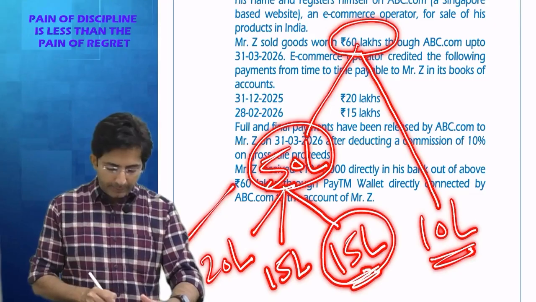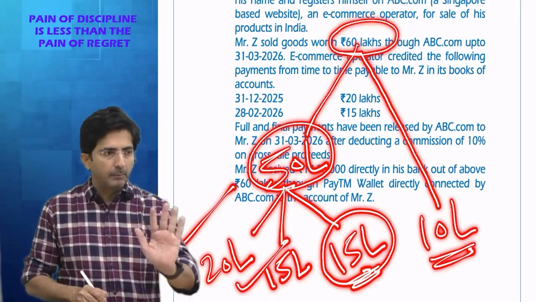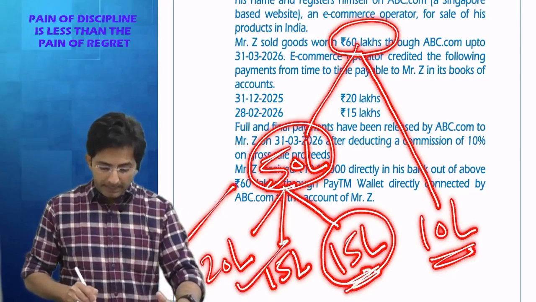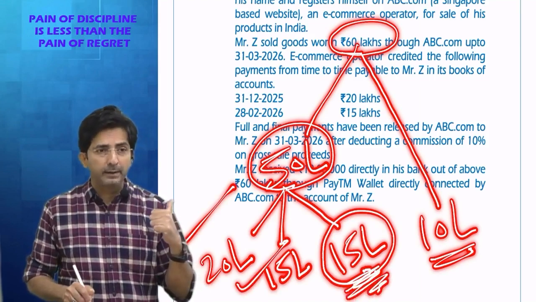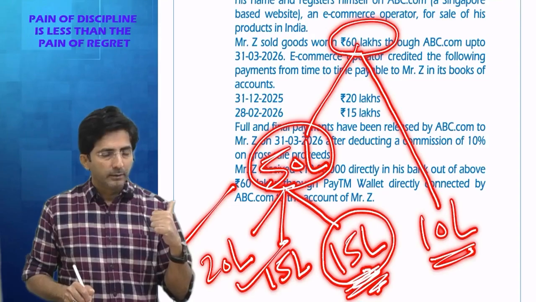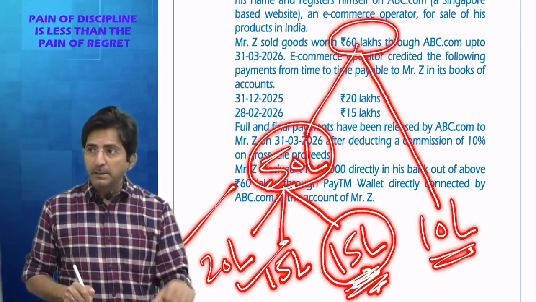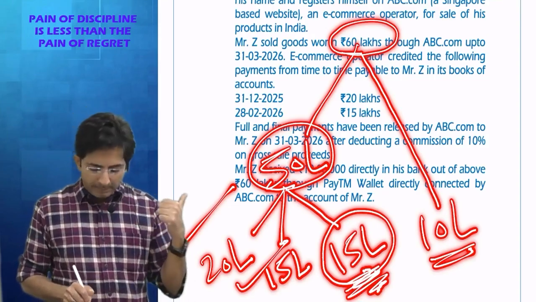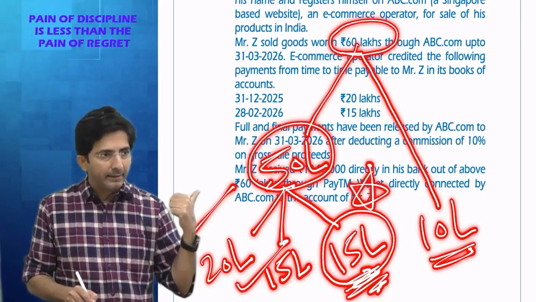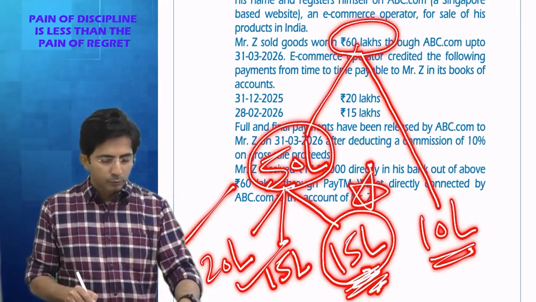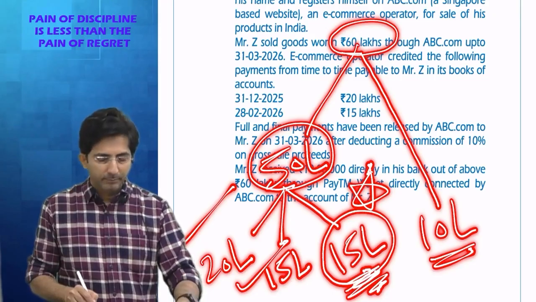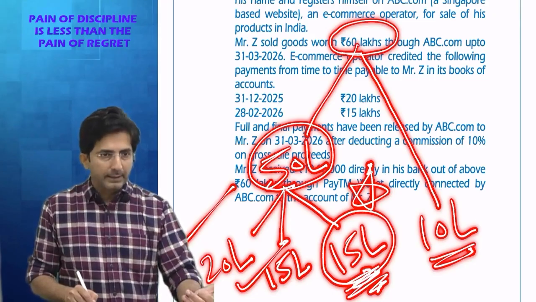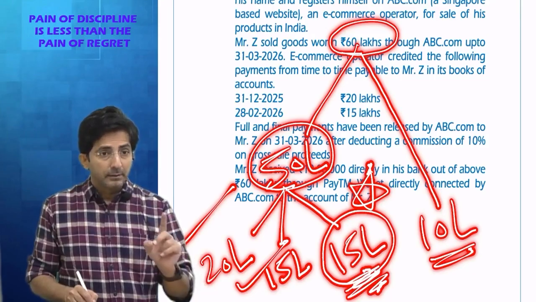See, initial 20 and 15 was just credited in the books of accounts. Settlement happened on 31st March. It was given in the question. Full and final settlement happened on 31st March. So on 31st March, what happened? That balance 15 lakhs was credited and settled also. So tell me, for each amount, when is the party's account credited, actual payment? Party's account credited is for 20 lakhs, 31st December.